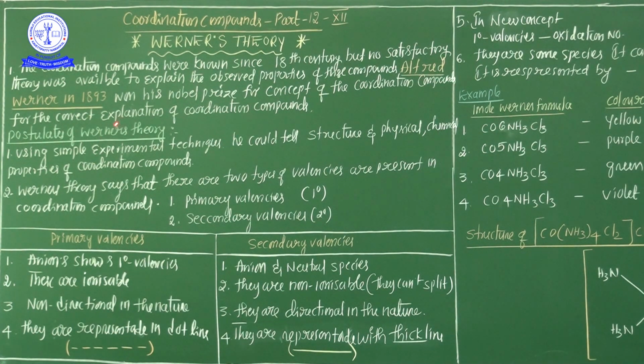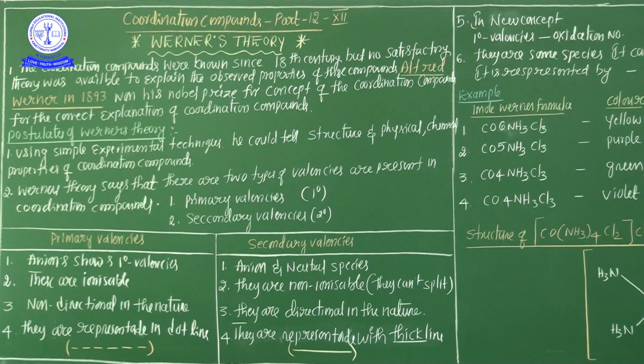Okay? Now see here, the most important point: who was the father of the coordination compound? Werner is the father of the coordination compound. Alfred Werner is the father of the coordination compound. Now see here, important point, the postulations of Werner's theory. What are the important key points or postulations in Werner's theory? So see, one by one point clearly.